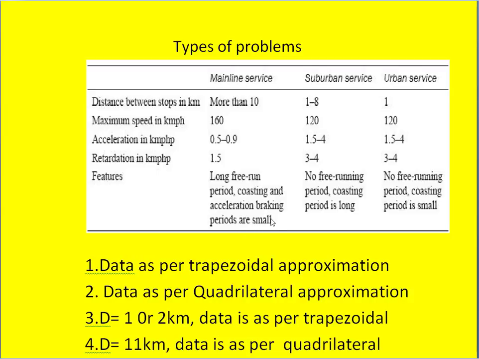Whereas in case of suburban service, there is no free running period. For suburban service, coasting period is long compared to the urban service. Similarly, in the urban service, there is no free running period, but coasting period is small compared to the suburban service. Coasting means it is the movement of the train without power or with power cut off.